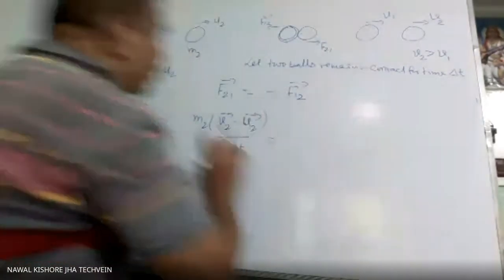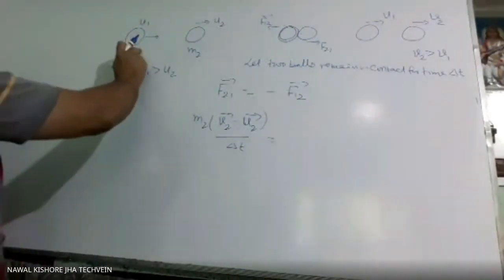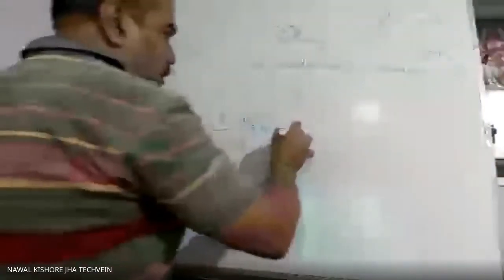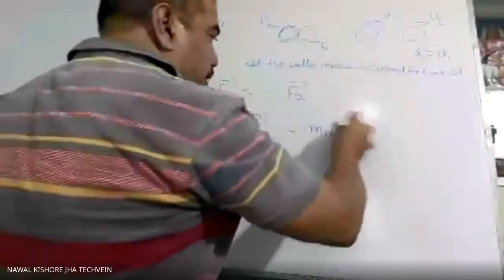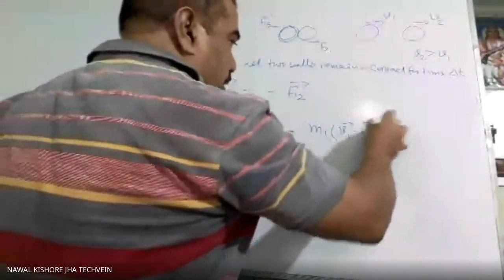Whereas during the same time, the velocity of the first ball has changed from u1 to v1. So it is with negative sign, m1 times (v1 minus u1) by delta t.